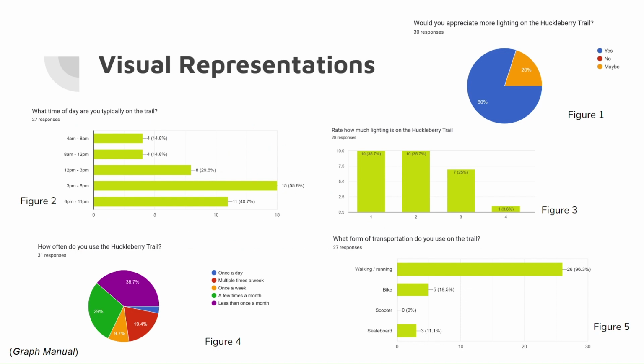So the visual representations of our data are shown on this slide, and figure 1 represents the responses to would you appreciate more lighting on the Huckleberry Trail, and there were no negative responses to this question. Figure 2 shows that the typical time of day that people are on the trail is around sunset, so that could show that there's usually a decreased amount of light on the trail when people are on it. And figure 3 shows the rating of how much light people feel the Huckleberry Trail has currently, and most people feel that it doesn't have enough lighting.